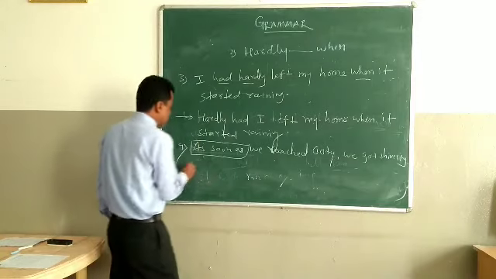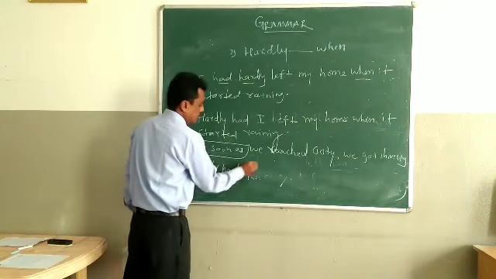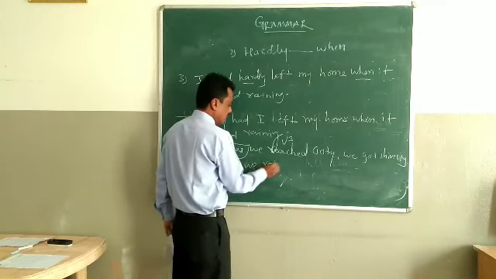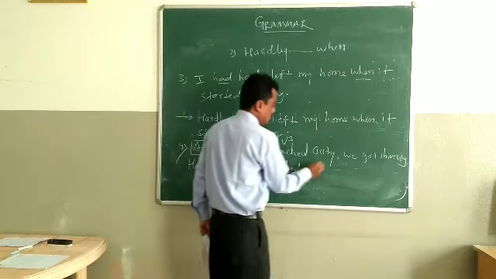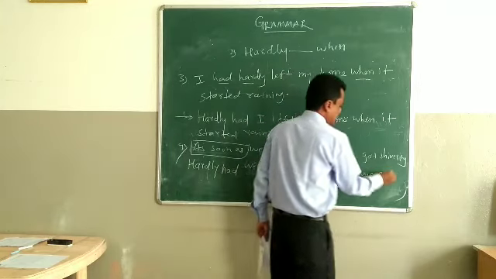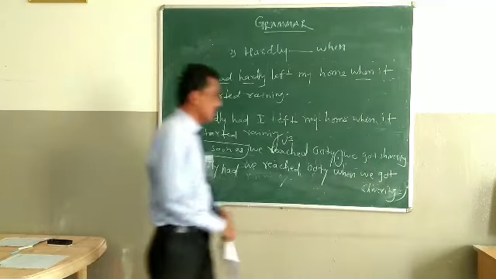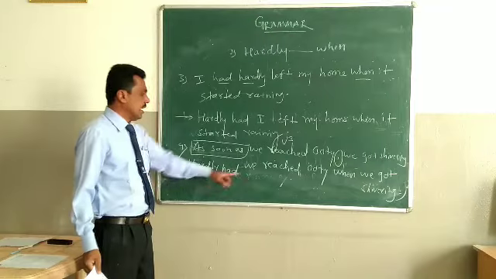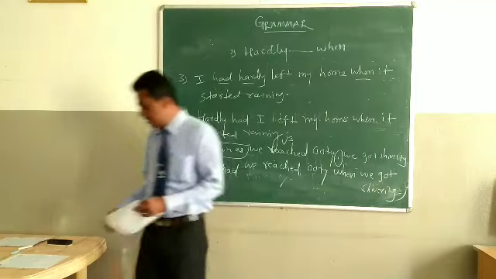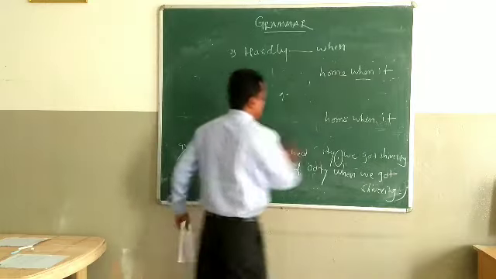So in place of as soon as, you use hardly had here. Hardly had we reached Ooty, in place of the comma, when we got shivering. So hardly had we reached Ooty when we got shivering. So this example done, we will see one more example of hardly had.